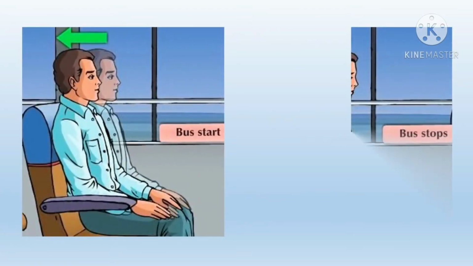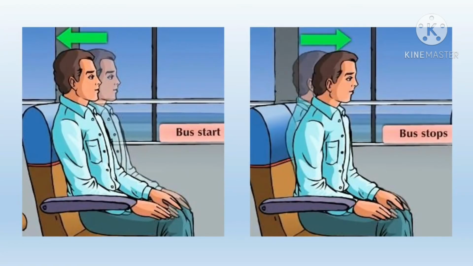Here you can see the photographic image of inertia. The first one indicates the inertia of rest and the second one indicates the inertia of motion.